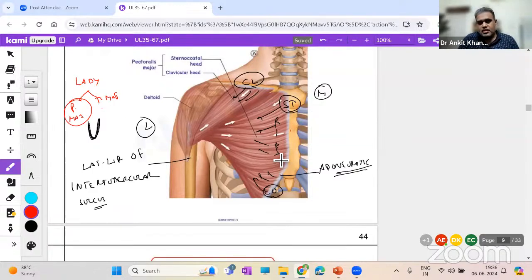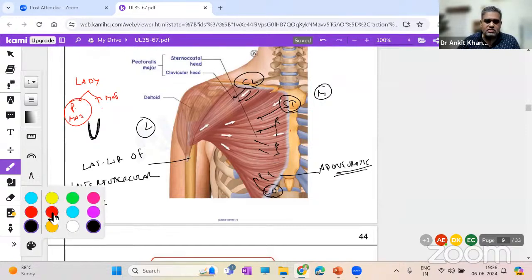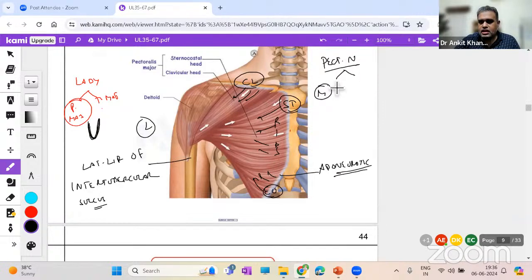Now think about its action as well. Before that, the nerve supply is very simple. It is supplied by pectoral nerves, both medial and lateral pectoral nerves. Simple as that. Origin and insertion, I told you. Origin: clavicle, sternum, ribs, bit of aponeurosis. Insertion: into the lateral lip of bicipital groove.